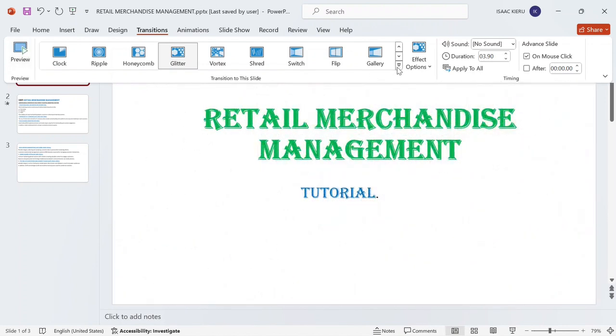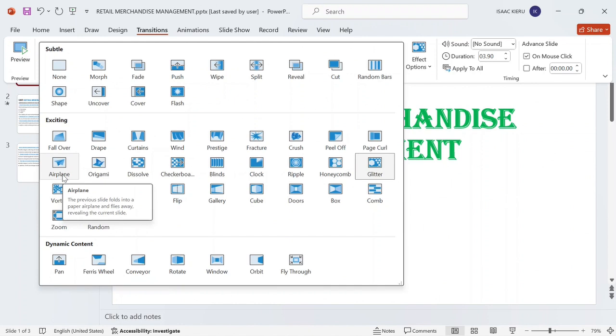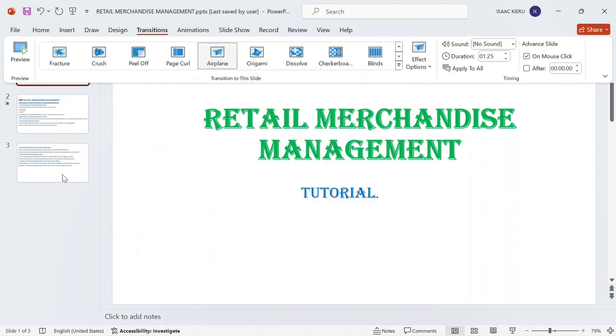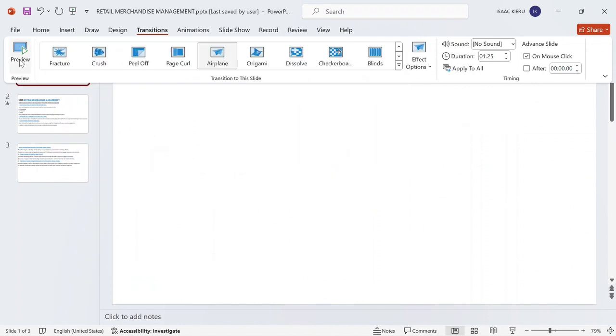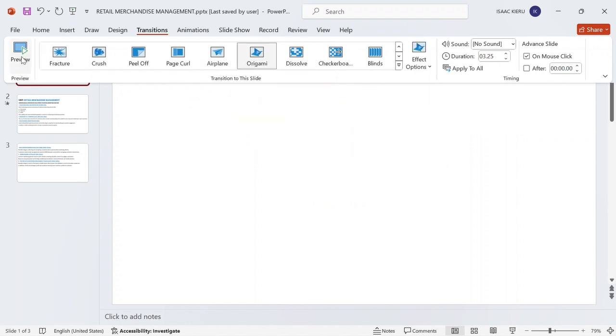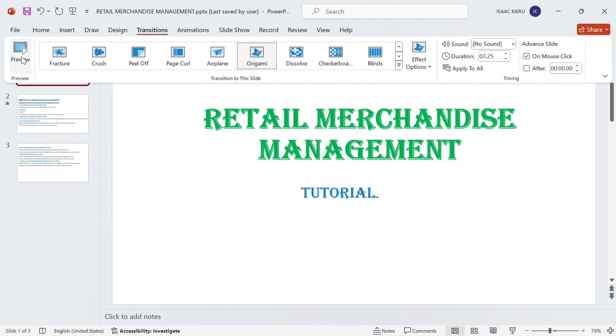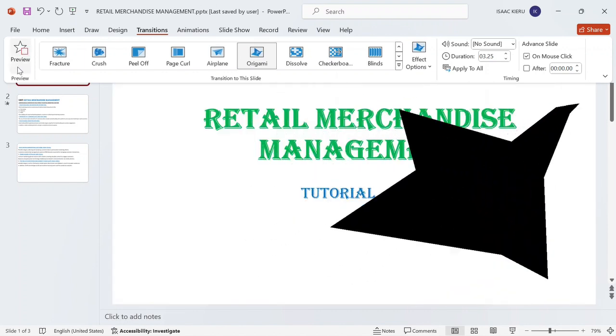Let me try another one. Maybe I can use a different one. For example, I'm going to left click on airplane. As you can see on your screen, I'll just click on preview, and that's how the airplane looks. Maybe let me use origami. Click on preview. That's how origami looks. On my second slide, I'm going to use origami. So I just left click on origami and then click on preview. That's how origami looks.